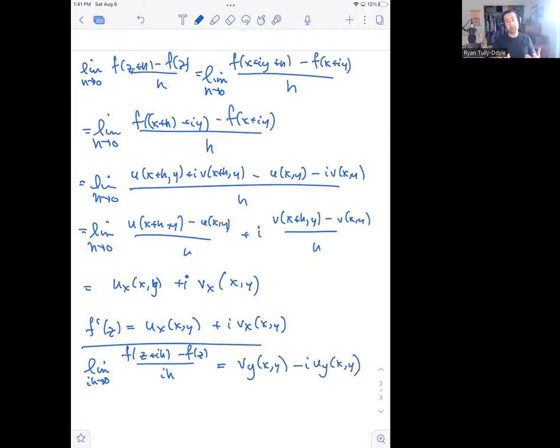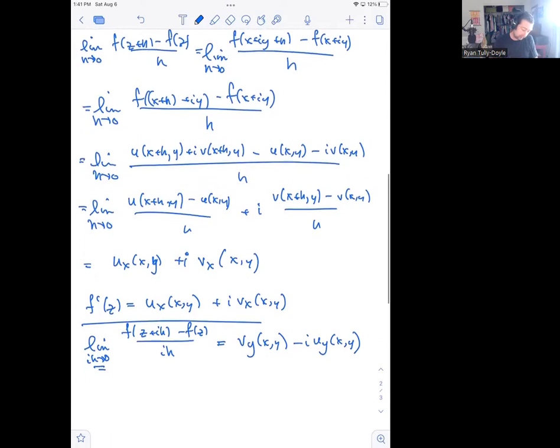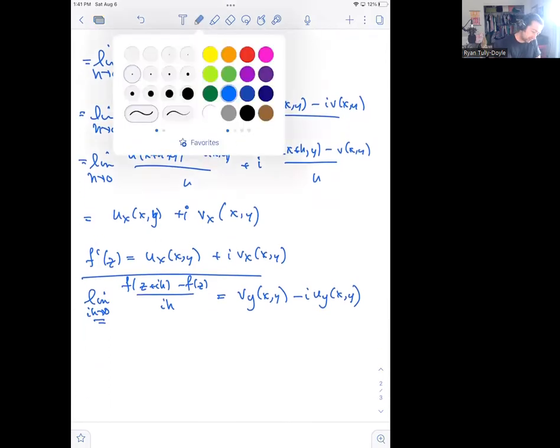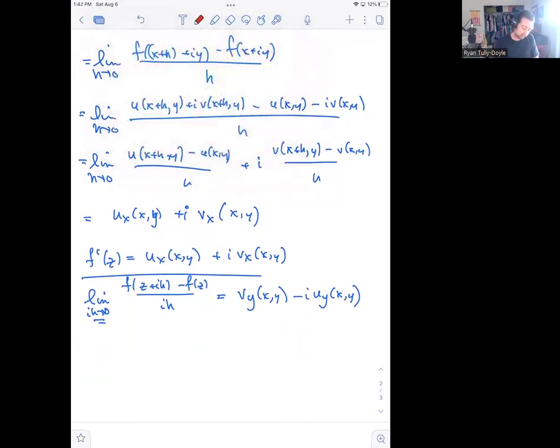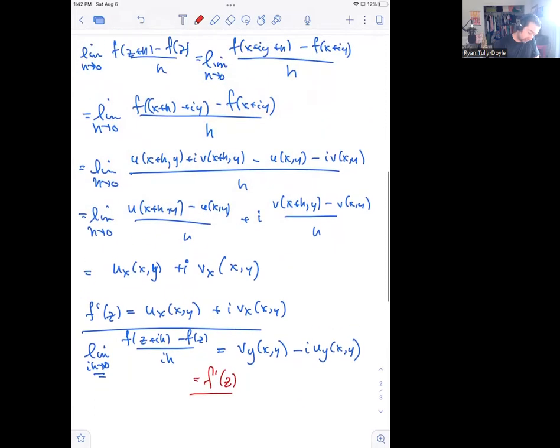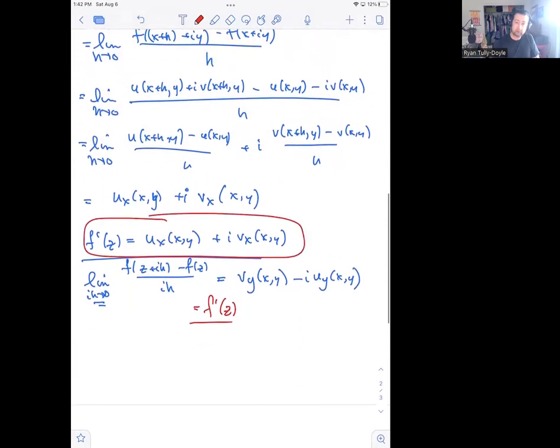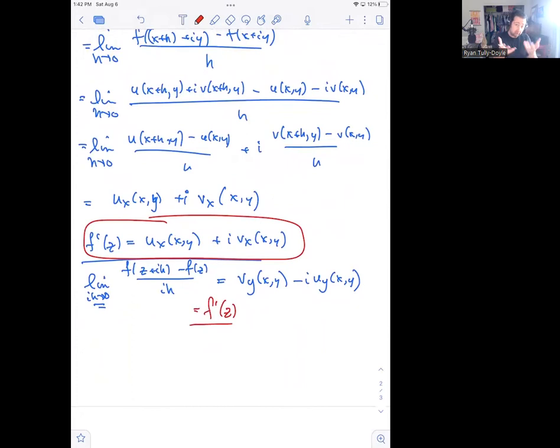So the same computation, but now with this limit. If you substitute in and replace f with its real and imaginary parts, u and v, and resort things and look at difference quotients, you're going to get instead the expression vy minus i uy. Now, since the derivative exists, these must be equal to each other. This is equal to f prime of z, and this is also equal to f prime of z. So f prime of z is a unique number that exists. If I have two different expressions for the same number, they must be equal to each other.